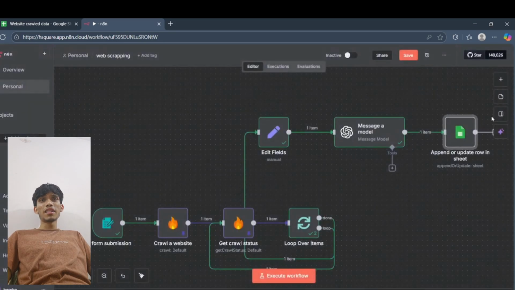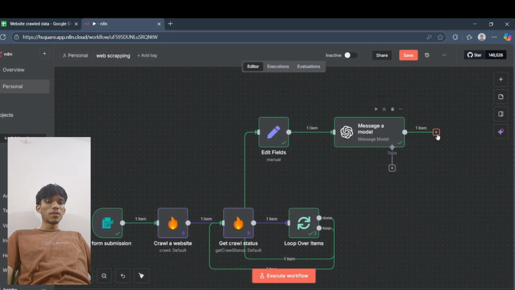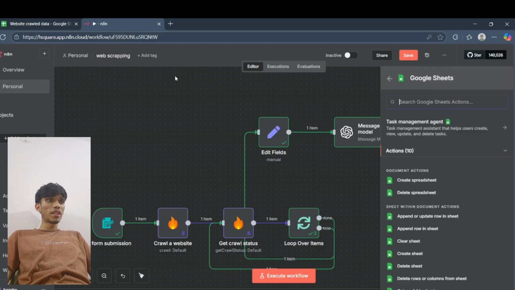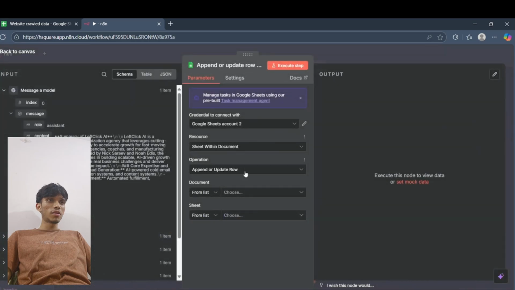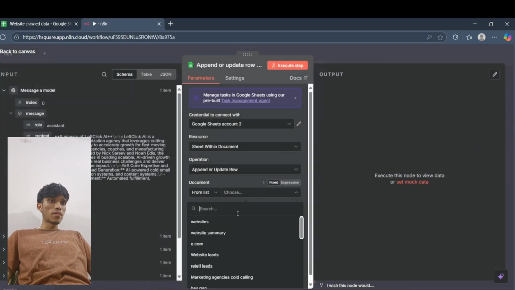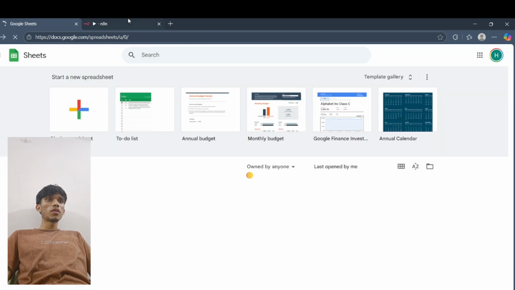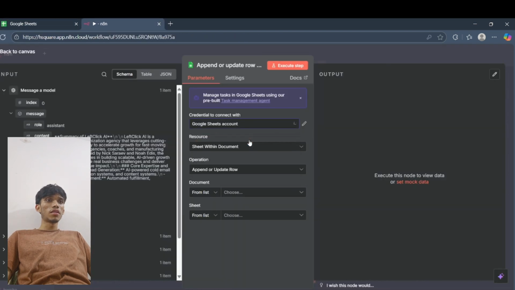But yeah, here I'm not getting this from anywhere. I'll just delete and re-add the Google Sheets. The reason I'm not getting this is because I think I edited it recently. Append or update row in sheet, okay. And yeah, there is nothing called website data. Okay, I'm using the wrong thing actually.